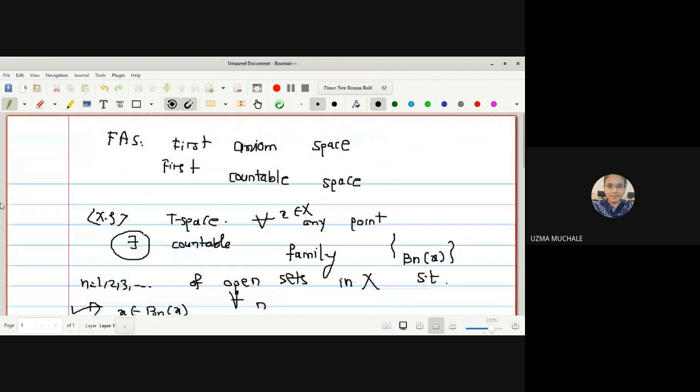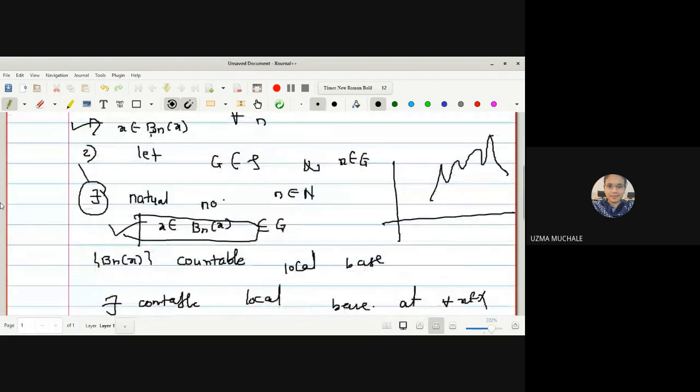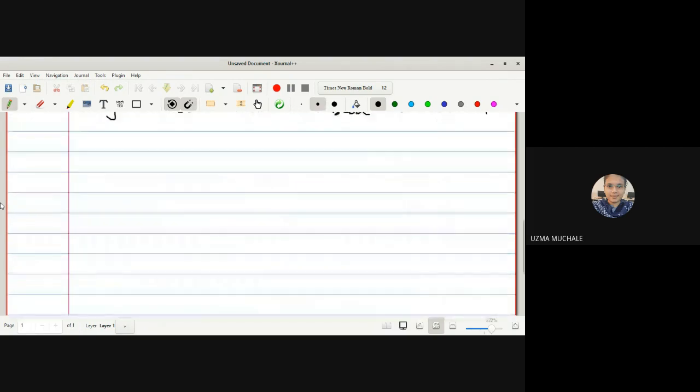A first axiom space is one where for every point x of X, you should be able to find a family Bn of x which satisfies the conditions. First condition: x must be a member of Bn of x for all n. Second condition: for every open set G containing x, there should exist a natural number n such that Bn of x is contained in G. If all these conditions are satisfied, we call the space X a first axiom space.